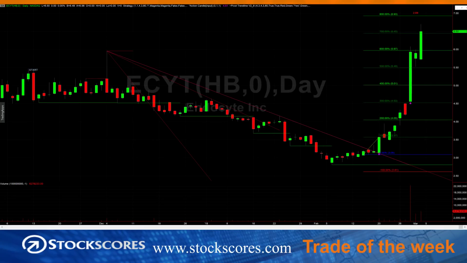All right, on to the trade of the week. This is ECYT, and there you can see the action candle break of the downward trend line. That was the day that I bought it. And it took a couple of days, but it's really had a strong week. And it all starts with that show of abnormal activity, abnormal volume, abnormal price that sent that market higher.